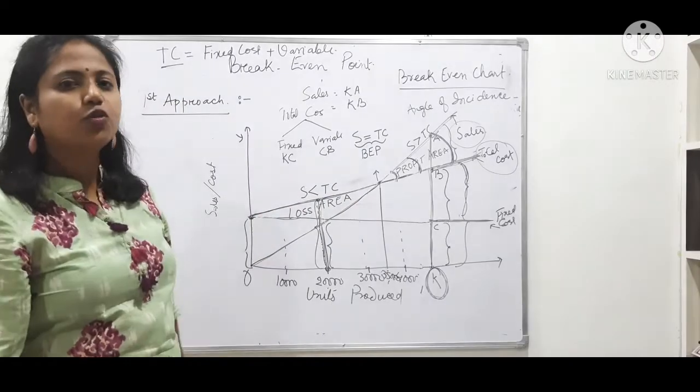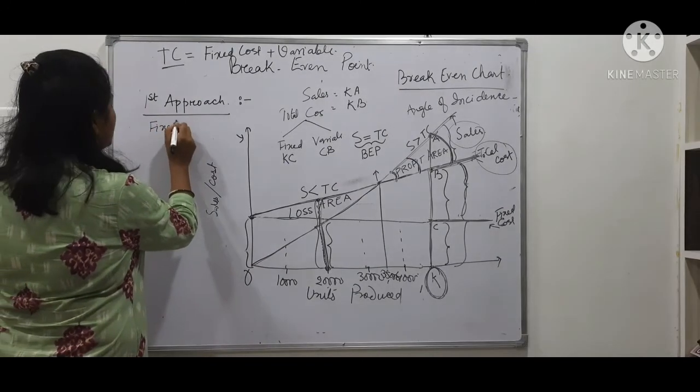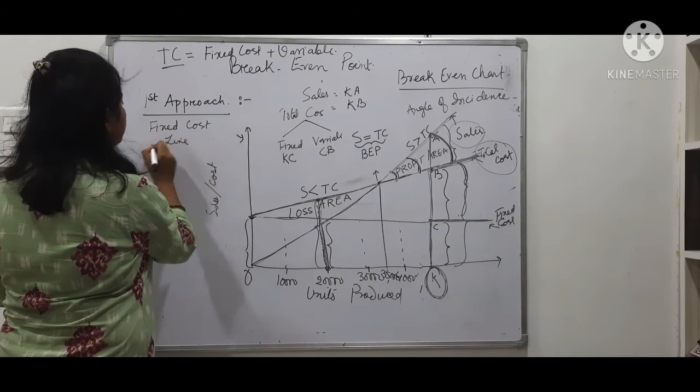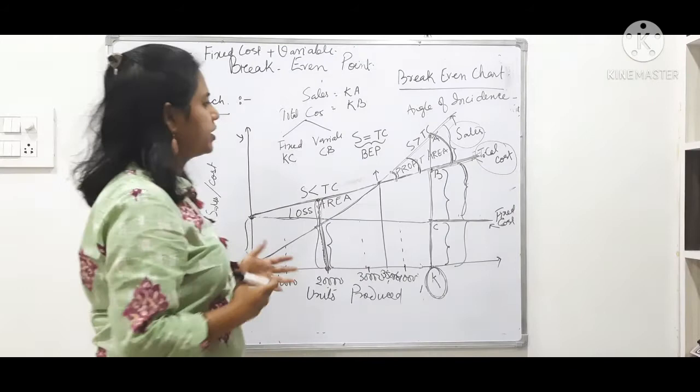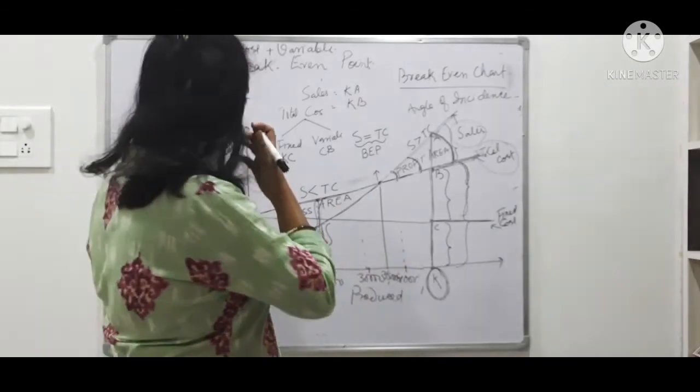In the first approach, we plot the fixed cost line, and with its help you try to understand what the break-even point is. One last thing, with this we finish this first approach.